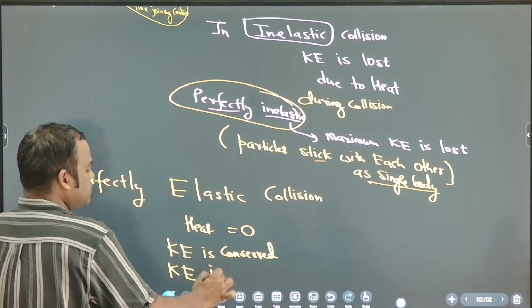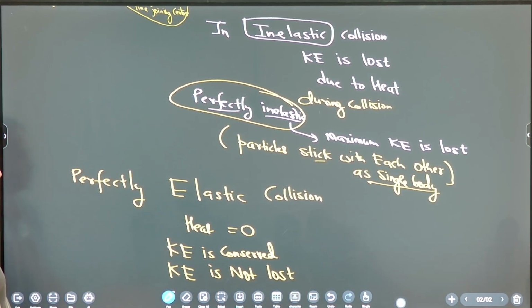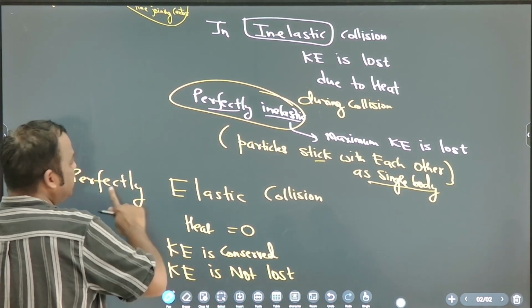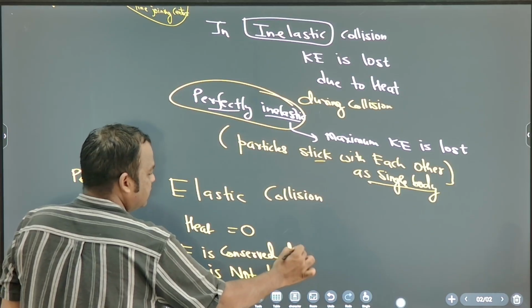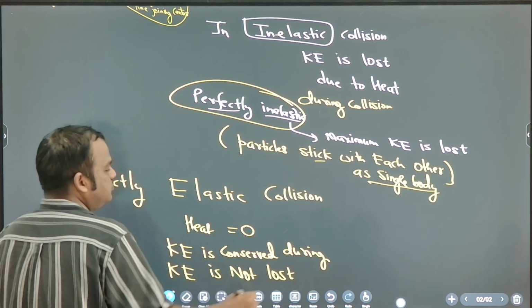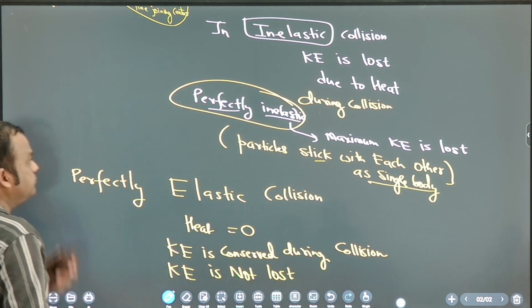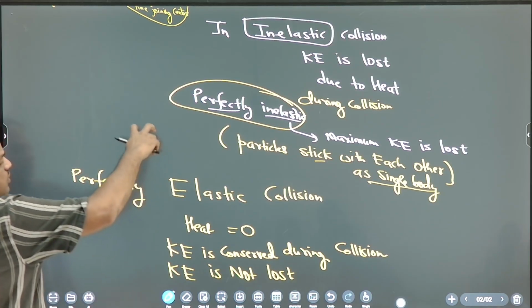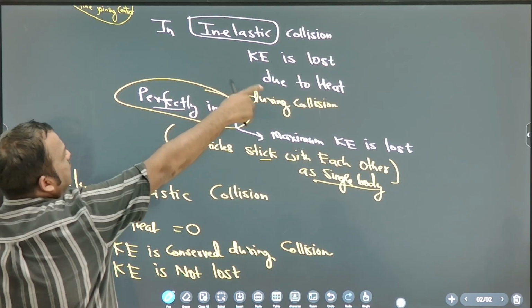Kinetic energy is not lost. Okay, this is perfectly elastic collision. So in perfectly elastic collision, kinetic energy is conserved during collision. So in inelastic collision, kinetic energy is lost.